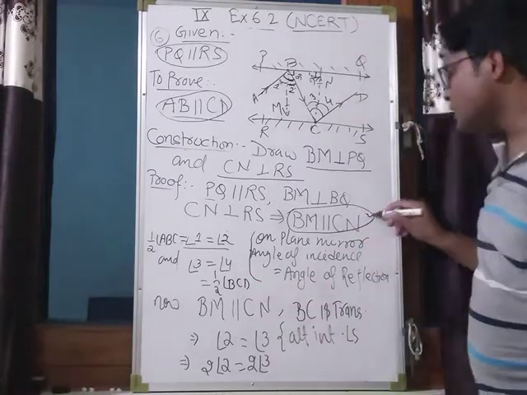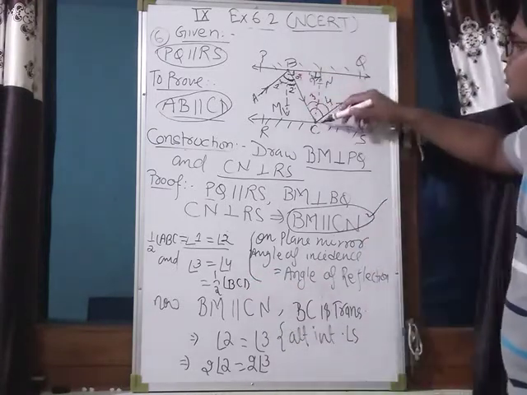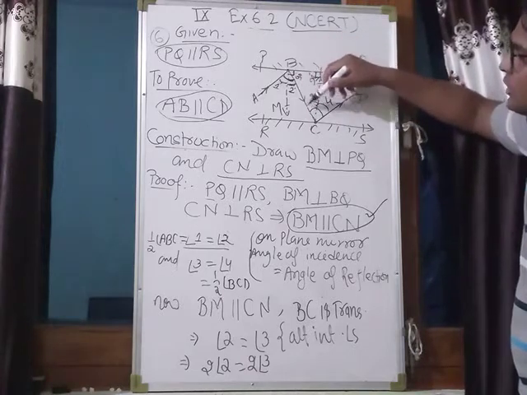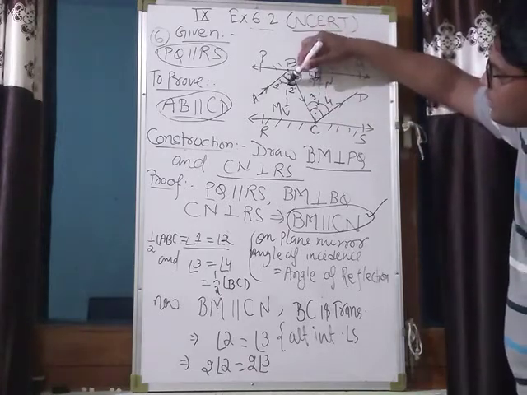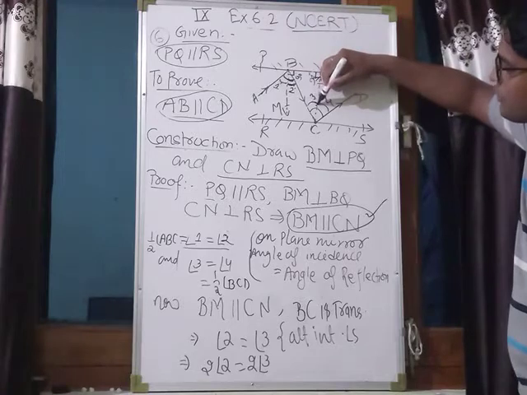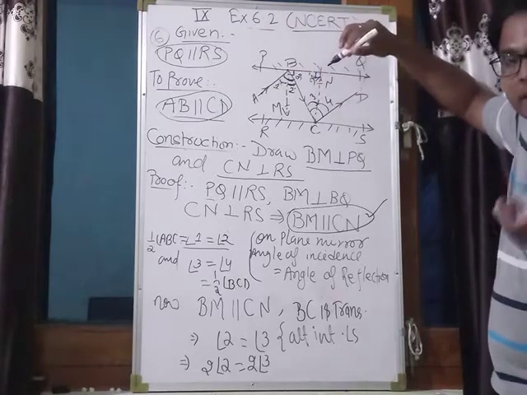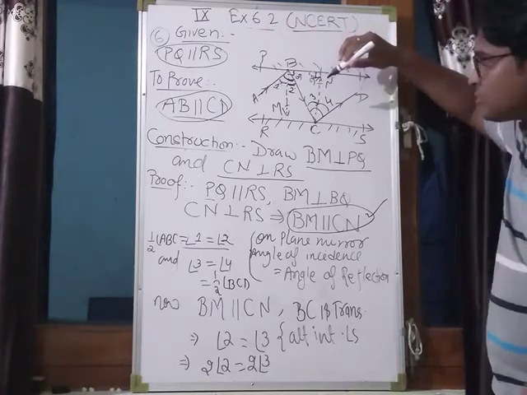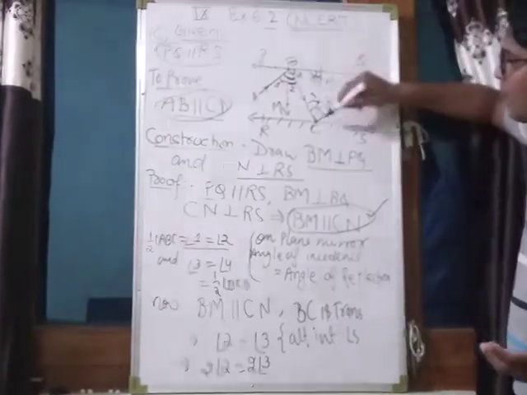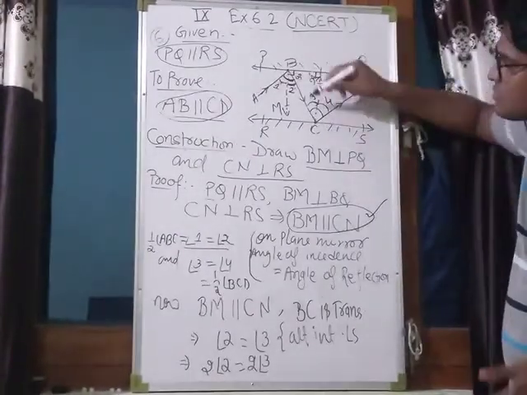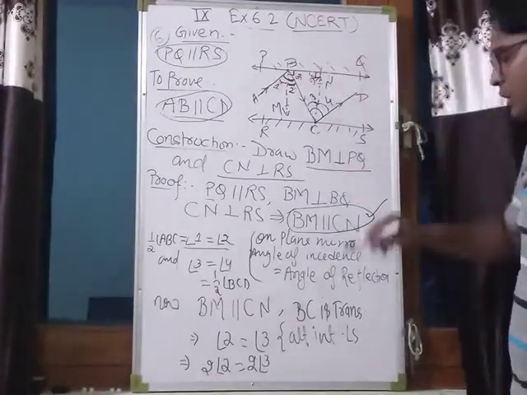Now we have proved that BM is parallel to CN and BC is a transversal. So angle 2 and angle 3 form alternate interior angles, and we know that if parallel lines are intersected by a transversal, then alternate interior angles are equal.